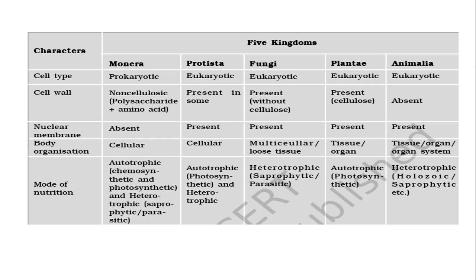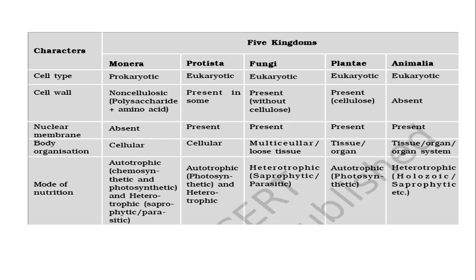Nuclear membrane. Except the members of Kingdom Monera, cells of the members of all other kingdoms have nuclear membranes. Body organization. Members of the Kingdom Monera and Protista show organization at a cellular level, while the members of fungi show organization at the multicellular and loose tissue level. Members of the Kingdom Plantae and Animalia show tissue and organ level of organization.